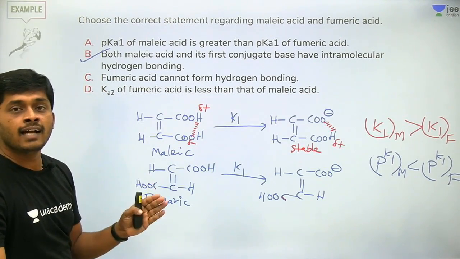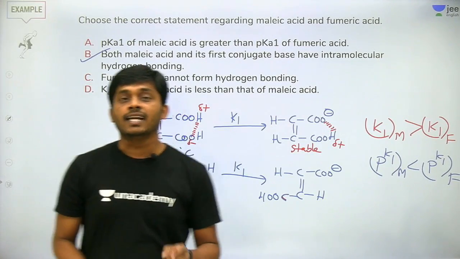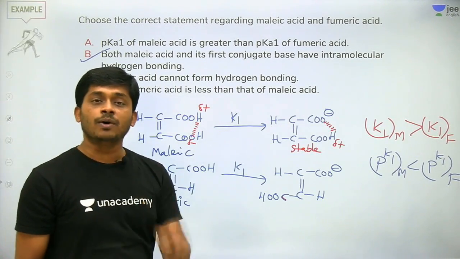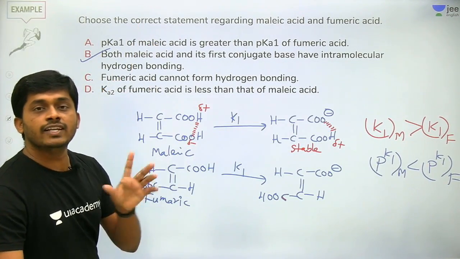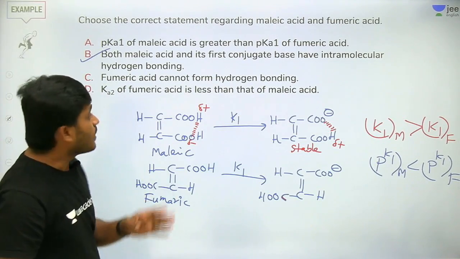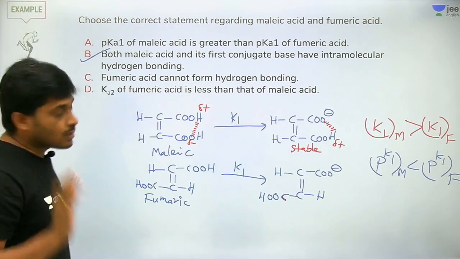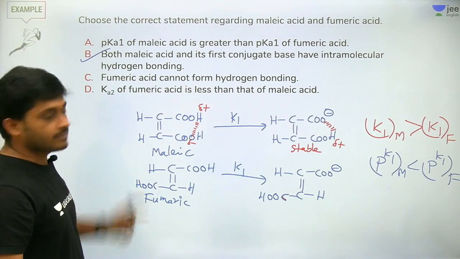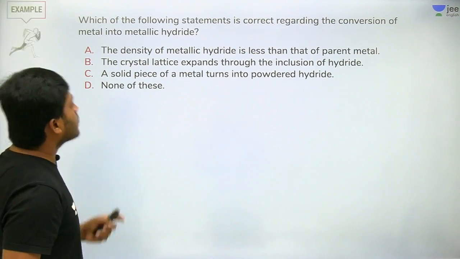Hydrogen bond is a very important concept in organic chemistry, and from the hydrogen and its compounds chapter itself, it should be very clear in which molecules we apply hydrogen bond. Acidity, basicity, this is a very good question. Understood, right? So the answer is B, not D. Let us move on to the next question.